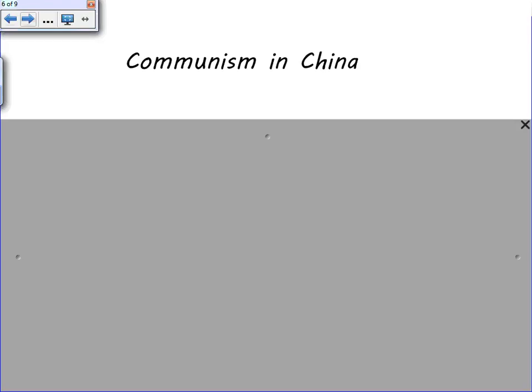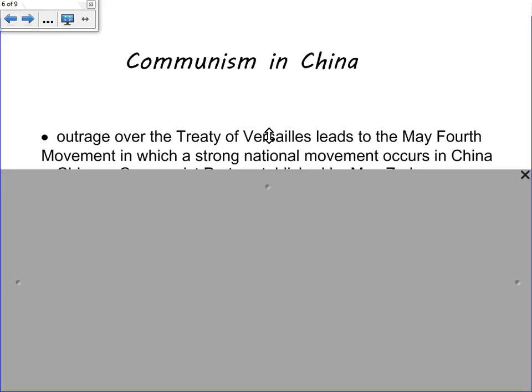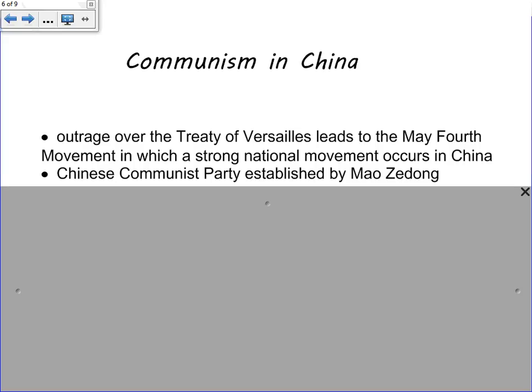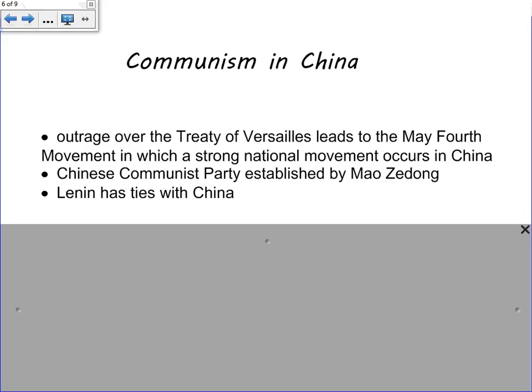Communism also will spread in China. After the Treaty of Versailles, there is a movement in China to keep Western European influence out of Asia. And that leads to what's called the May 4th Movement, in which there's a strong national movement occurring in China. To counter that, a man by the name of Mao Zedong, who has a very educated mind, reads about Karl Marx and learns about communism in Russia. He establishes the Chinese Communist Party and has ties to Lenin, who will provide supplies and help to Mao Zedong as the Chinese Communist Party grows.